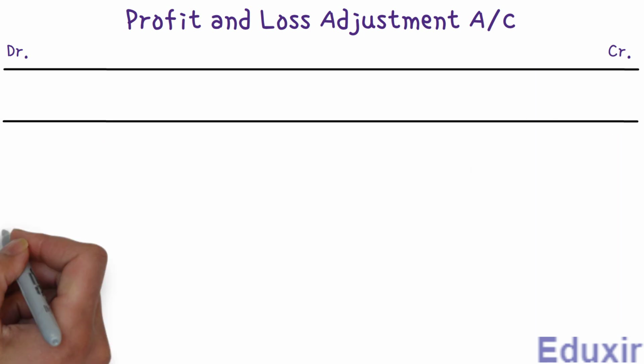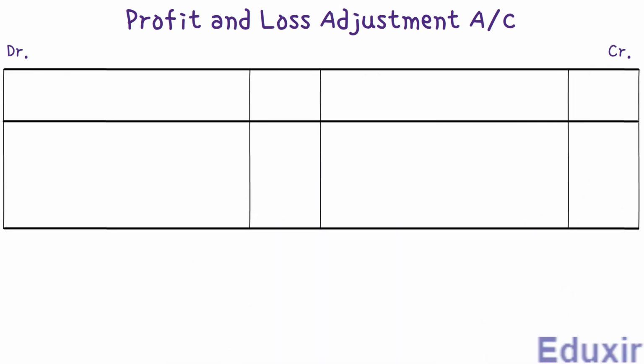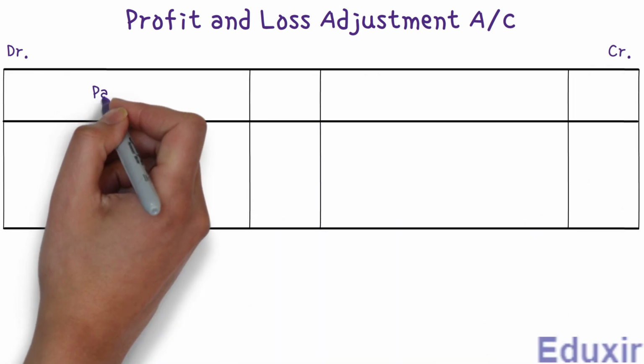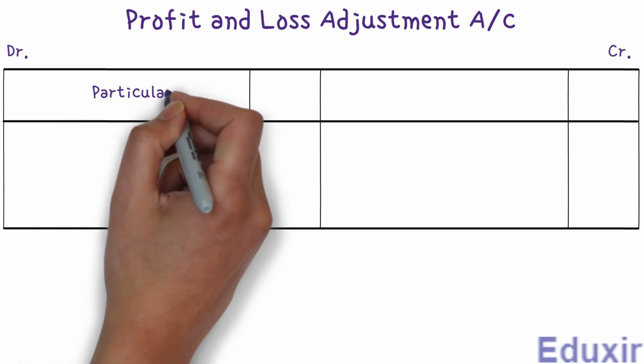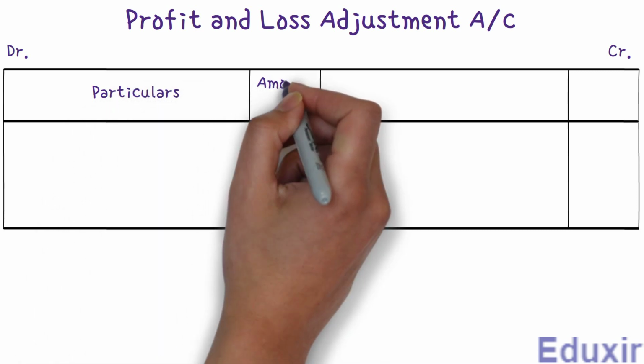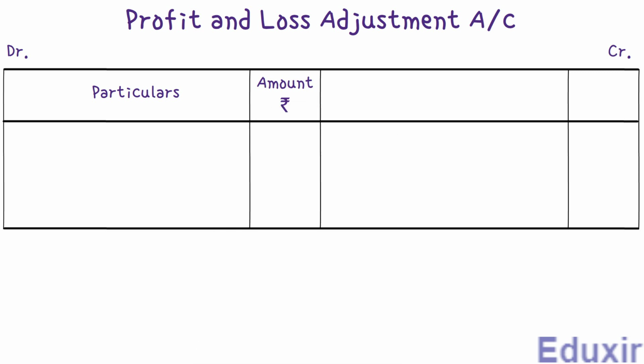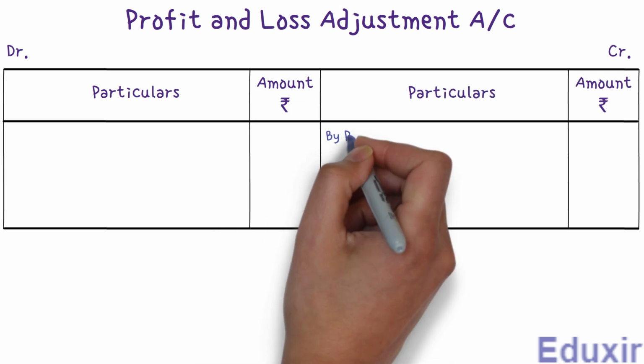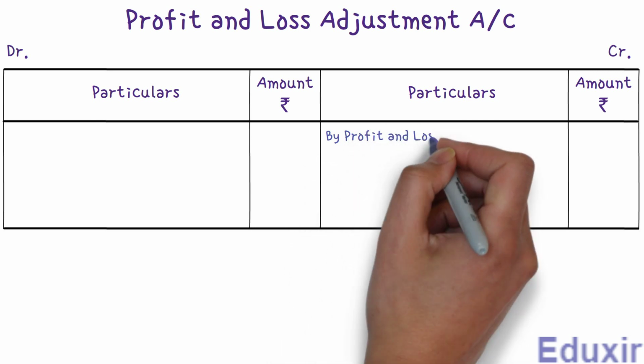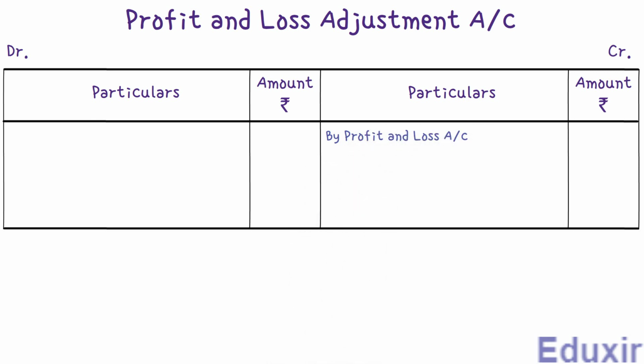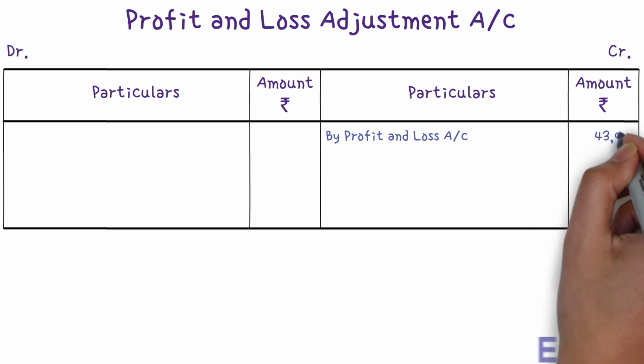Let's then have the individual columns. On the debit side, let us have the columns particulars and amount in rupees. Let us have the same columns on the credit side also. Now, let us write by profit and loss account in the particulars column on the credit side. This indicates that the profit from the profit and loss account is transferred to the profit and loss adjustment account. Let us then write the profit amount of 43,000 rupees in the amount column on the credit side.